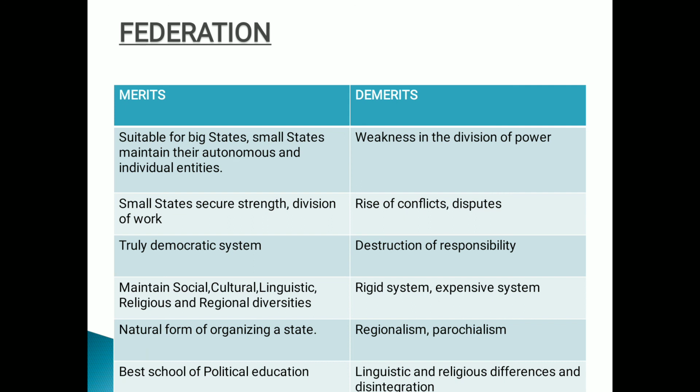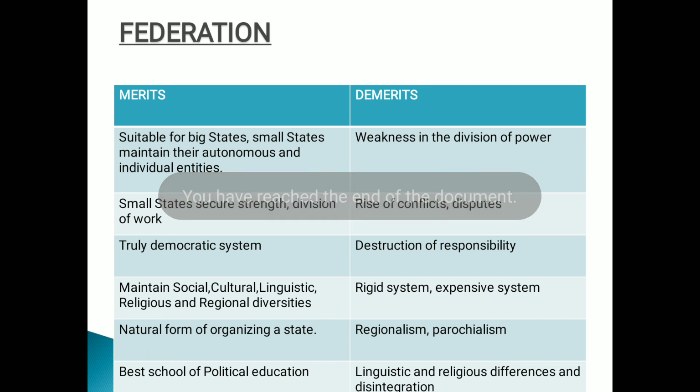Again, I repeat, the principles of unity in diversity and union with autonomy are in actual practice always a source of regionalism. And obviously, the narrow-mindedness in the political life of the federation makes it very difficult to maintain unity in diversities. Always a problem may arise. The particular interests pursued by the federating units are often in conflict with the general and national interest being pursued by the central government.